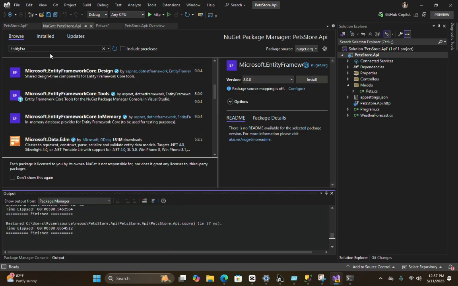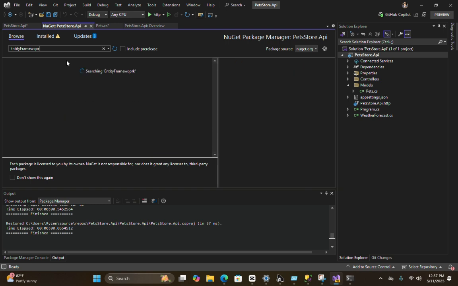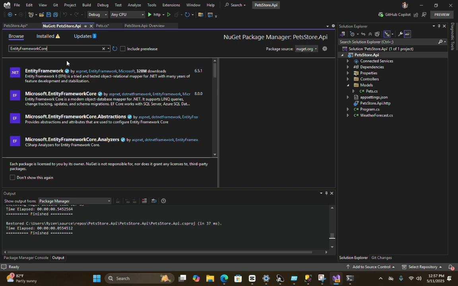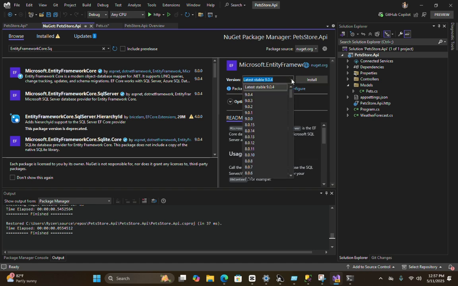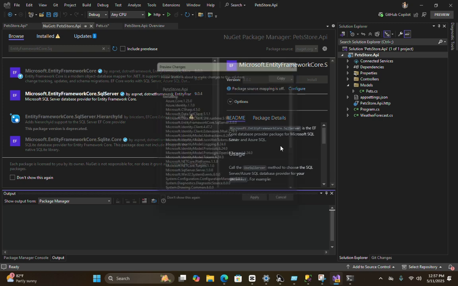Now Entity Framework Core SQL Server. Let's install the SQL Server package also of the same version. Alright, install this one.